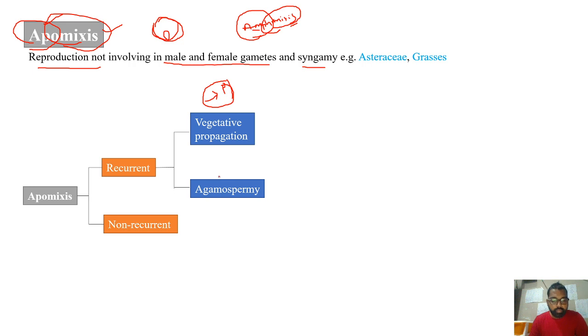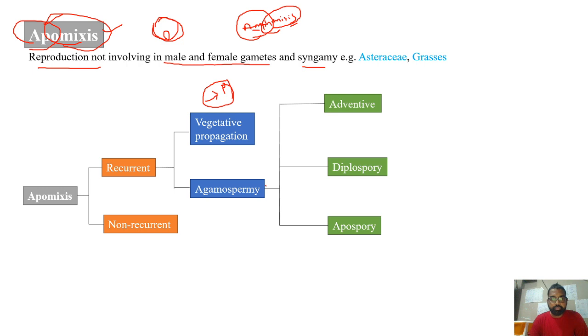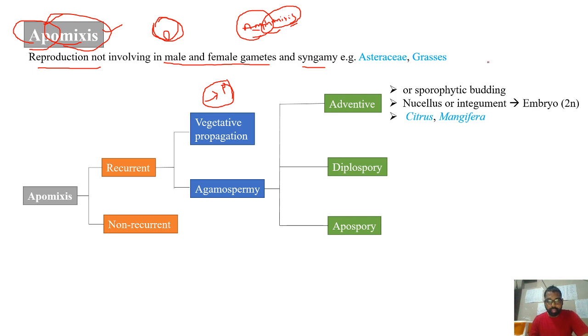Whereas in the case of agamospermy, there will not be meiosis and syngamy, and there will be direct development. So again, it is further classified into three different types: adventive agamospermy, diplospory, and apospory. So in the case of adventive agamospermy, the sporophytic tissue. So as we know, the ovule possesses the embryo sac and the nucellus, and it is having the protective coverings, that is integuments. Sometimes this nucellus directly develops into embryo. So nucellus is diploid, the embryo is directly developed from this.